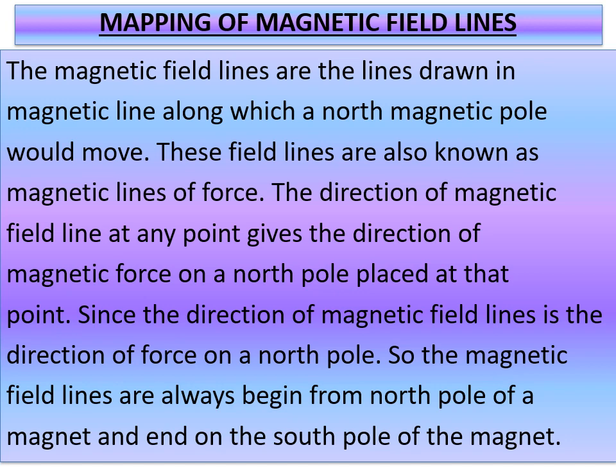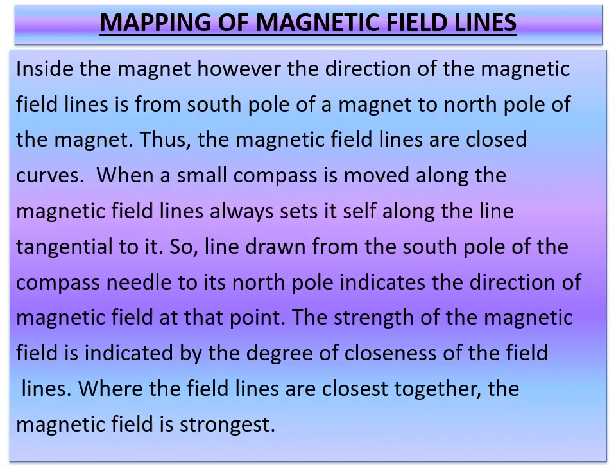The direction of magnetic field line at any point gives the direction of magnetic force on a north pole placed at that point. Since the direction of magnetic field lines is the direction of force on a north pole, the magnetic field lines always begin from the north pole of a magnet and end on the south pole of the magnet. Inside the magnet, however, the direction of magnetic field lines is from the south pole to the north pole of the magnet.